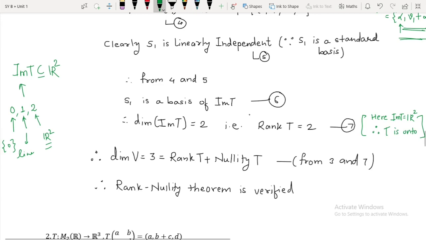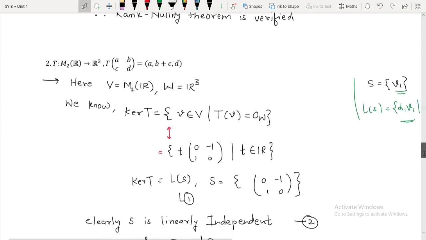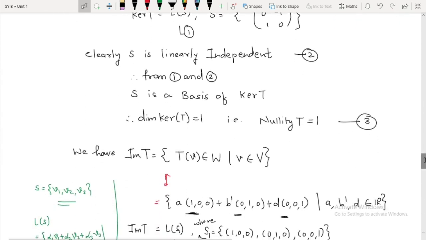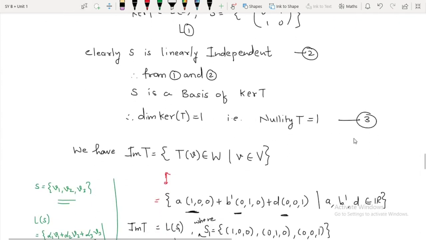Is that fine? Now let us go for the next example. I will just erase this out. Just a minute. Now try to see what the codomain is. Codomain is R3 over here, so the dimension of the codomain is 3. And our domain is M2 of R. Now let us see what the kernel is in this case. Again the dimension of kernel is 1, it is not 0. If the dimension of kernel is 0, then we can say T is 1-1. So over here T is not 1-1. See why I am taking this, because this thing is required in the next theorem.